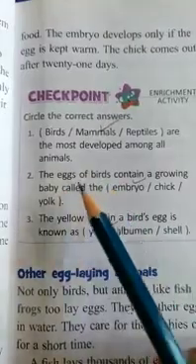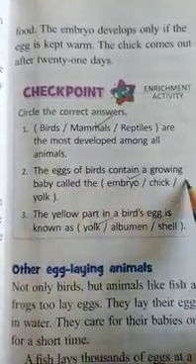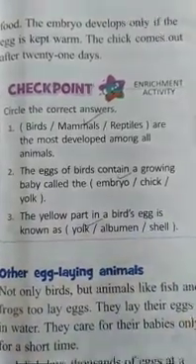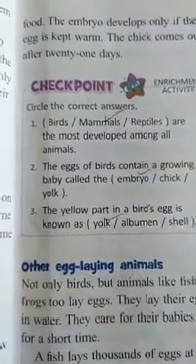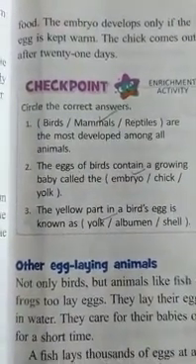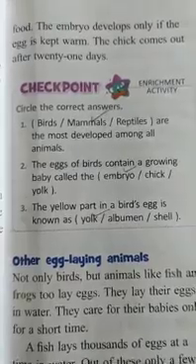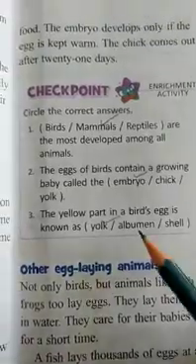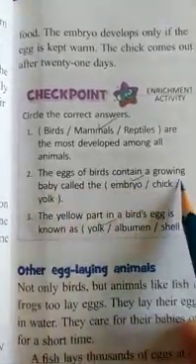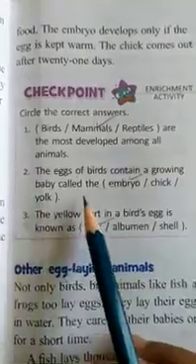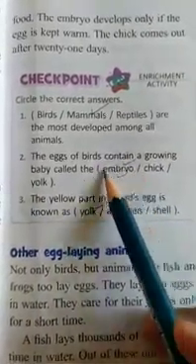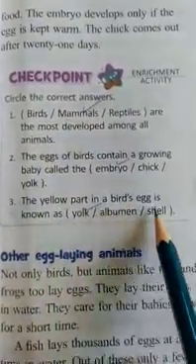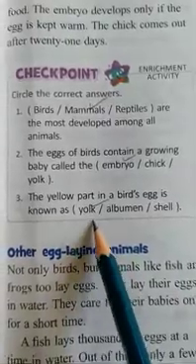The egg of birds contains a growing baby called what? That is the embryo. The chick is growing, and the yolk is that yellow part in the albumen. You know children, the outer shell is protecting everything: the albumen, the yolk, the chick, everything. So the egg of birds contains a growing baby called an embryo. Please circle this, children. I have done a tick, but you need to do a circle. The yellow part in a bird's egg is known as yolk.